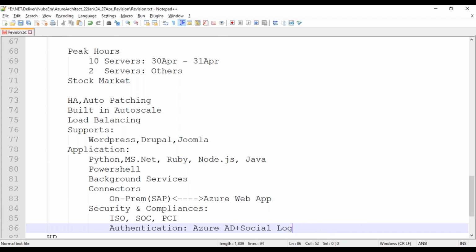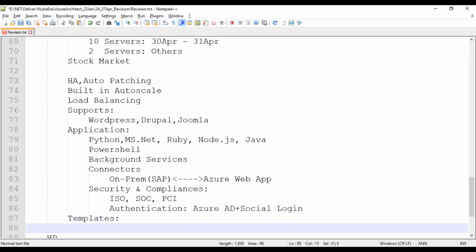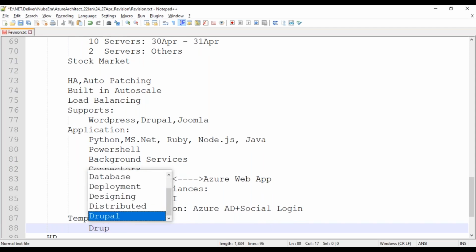This is one benefit we have. You can authenticate here with the social login, and we have some ready-made templates. The advantage we have is the template concept. Template means whenever you want to make your application, you just select, like, Drupal or other tools.